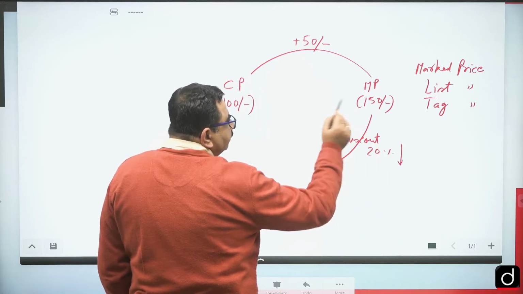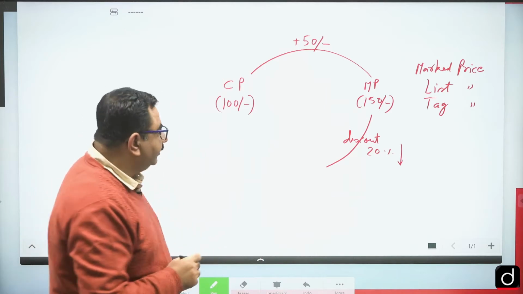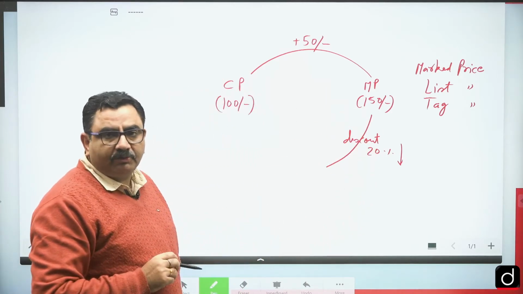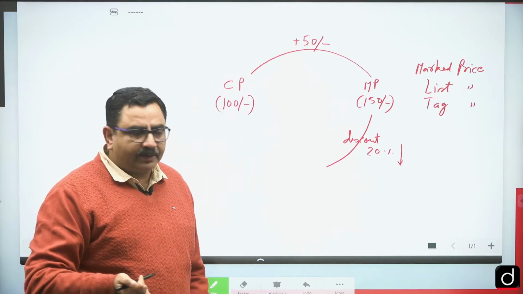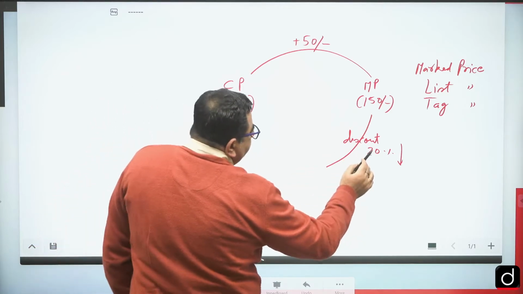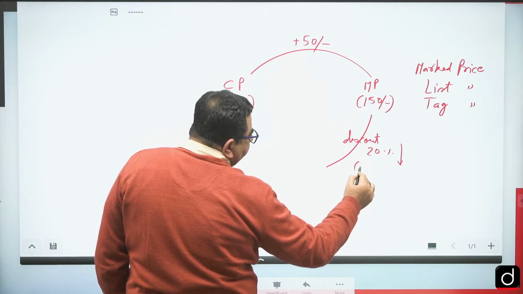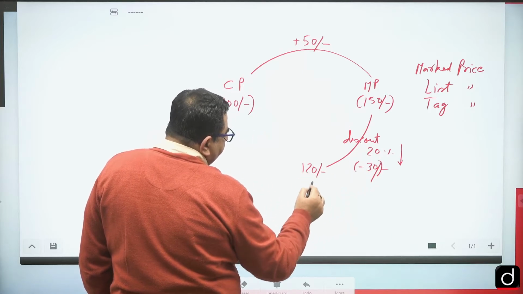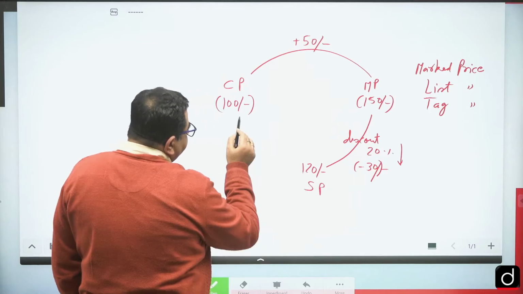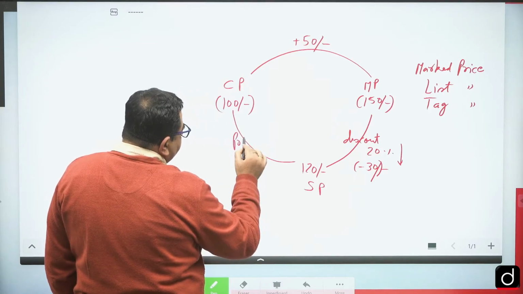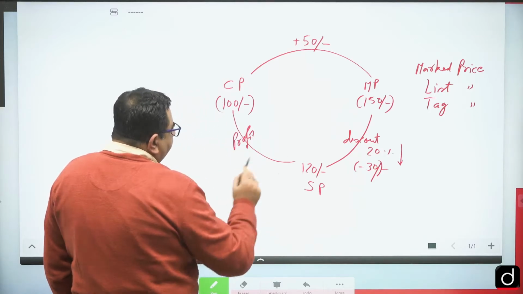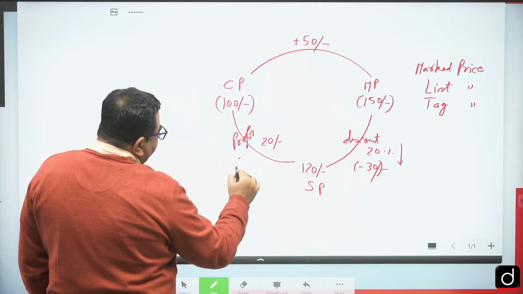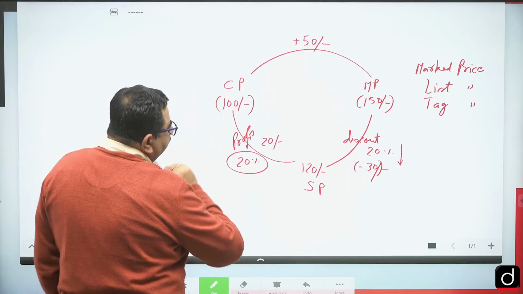Discount is always given on MRP or list price. So 20% of list price is reduced, and 80% of list price is left. 20% of 150 is 30 rupees, so 120 rupees is called the selling price, and the difference between these two is profit. On 100 I am getting 20 rupees profit, so my profit percentage is 20%.